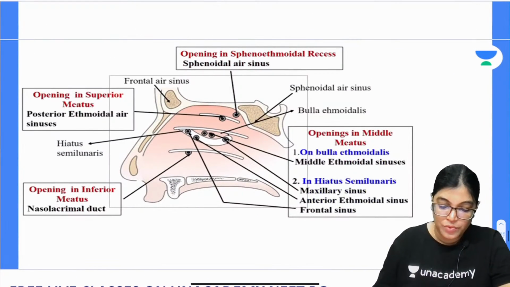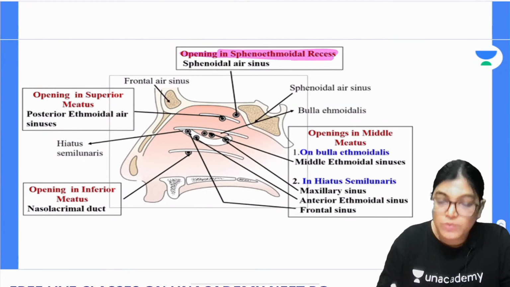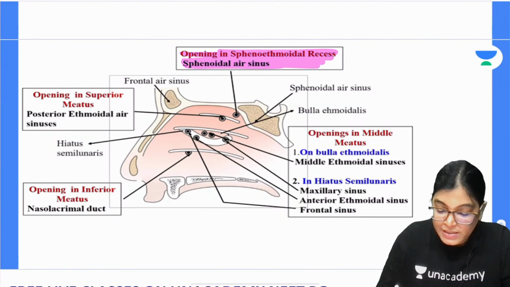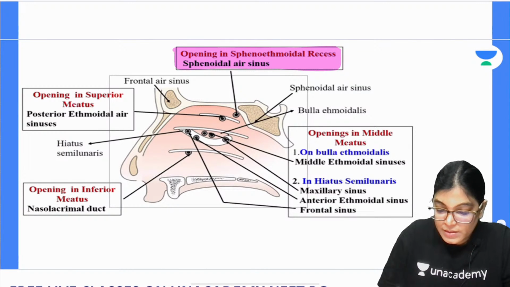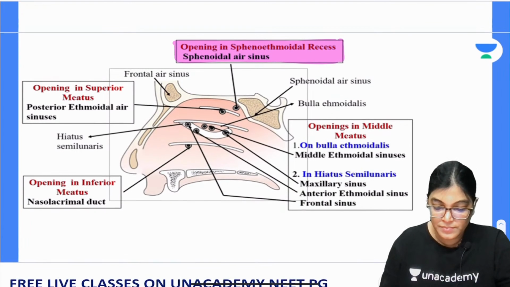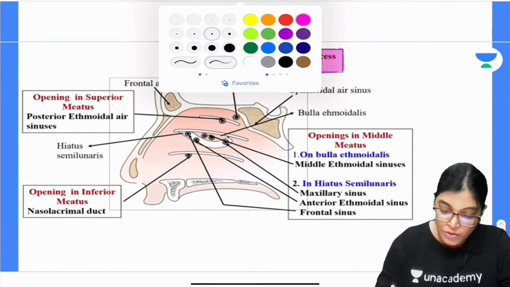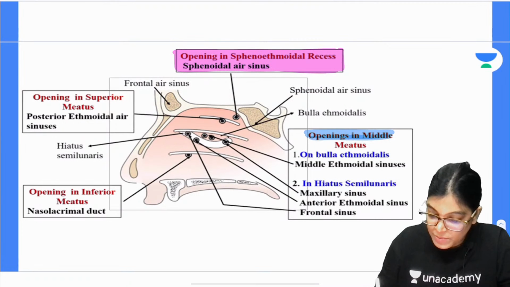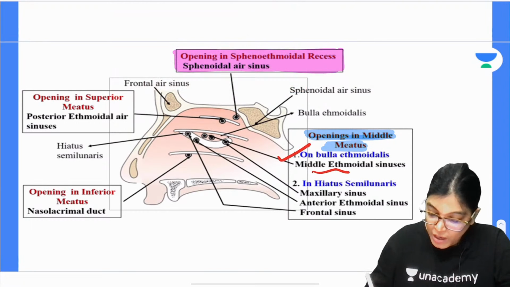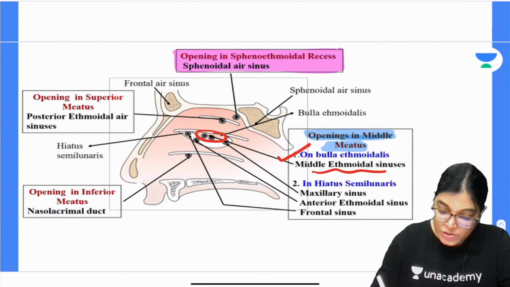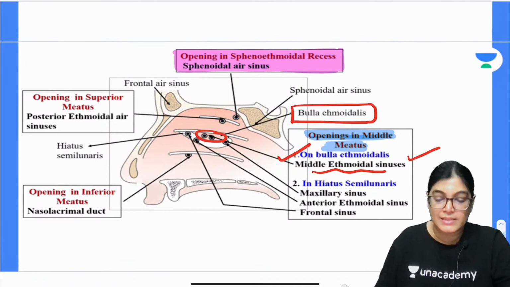Now, let me show you a diagram for it. In this case, you can see here, what I am highlighting is the sphenoethmoidal recess, which is located above the superior meatus, where lies the opening of sphenoidal sinus. Now, the important openings for the middle ethmoidal sinus have been mentioned here, on the bulla. There is an elevation in the middle meatus which is called bulla ethmoidalis. Exactly at the level of bulla ethmoidalis, there is opening of middle ethmoidal sinus.